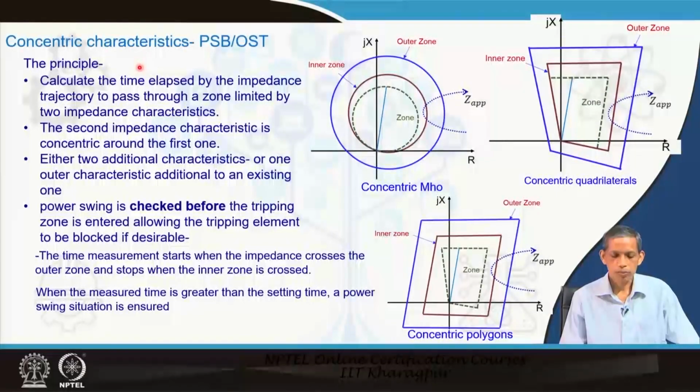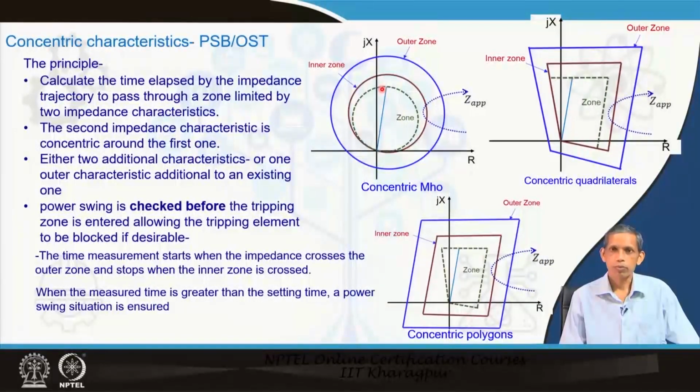So, what is being done here? If you see the relay characteristic here, this is a zone which is of concern. The point is that this zone is to be protected from power swing. So, during power swing, this zone should not function; the relay associated with this should not go for trip. So, that must be blocked.